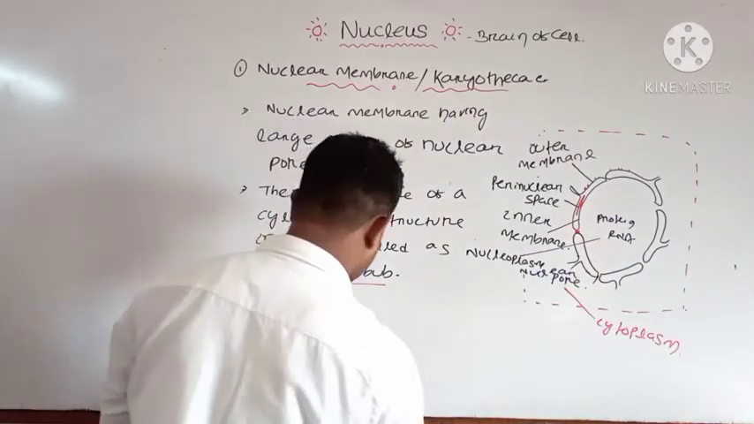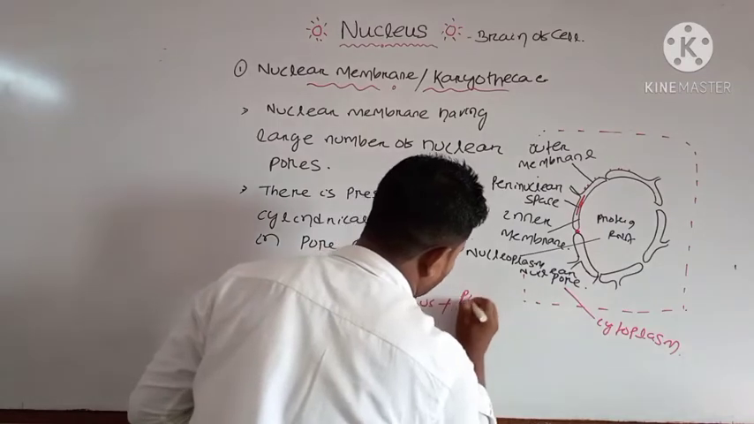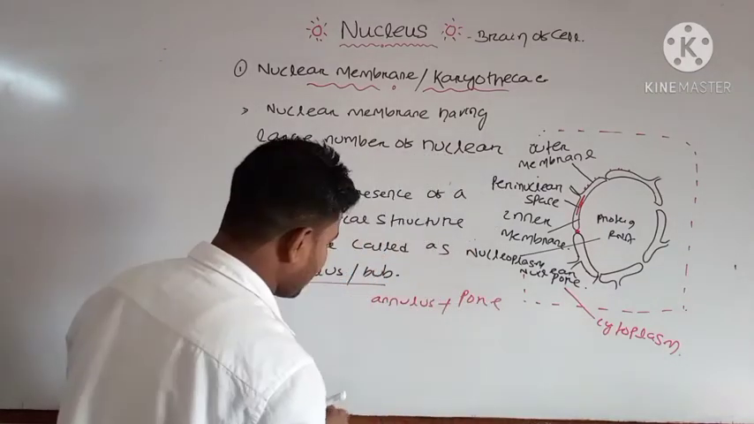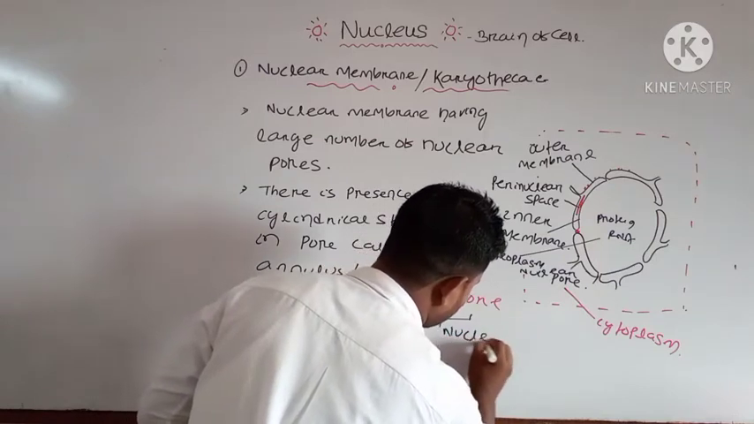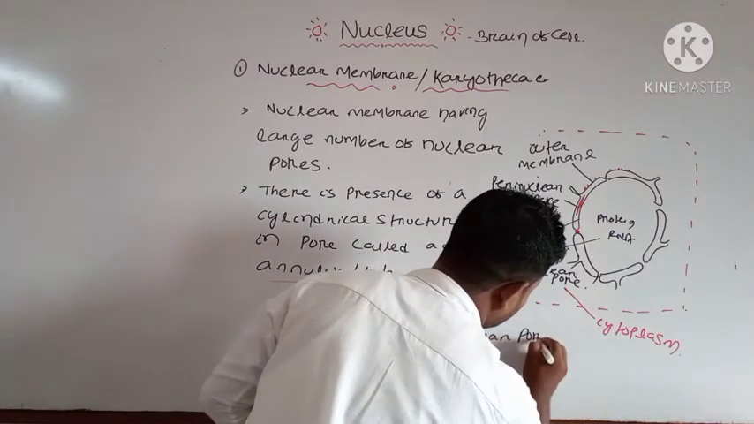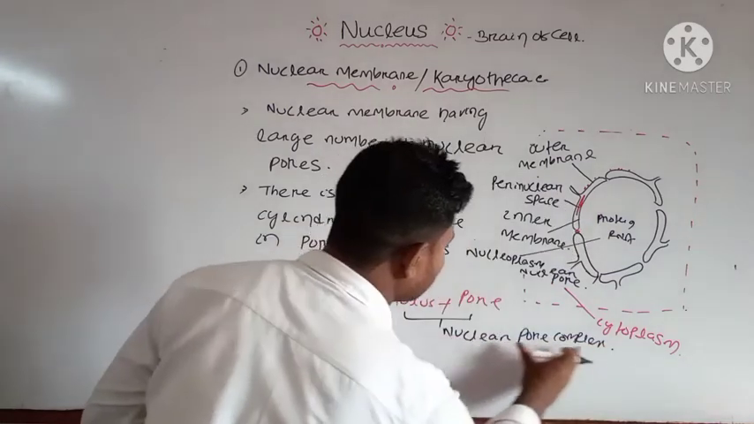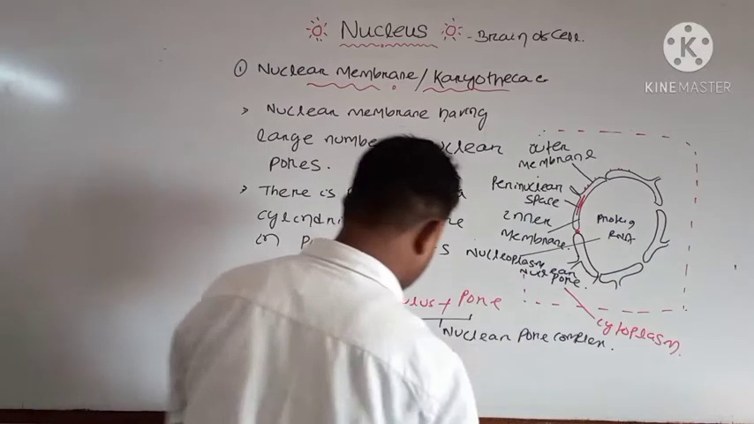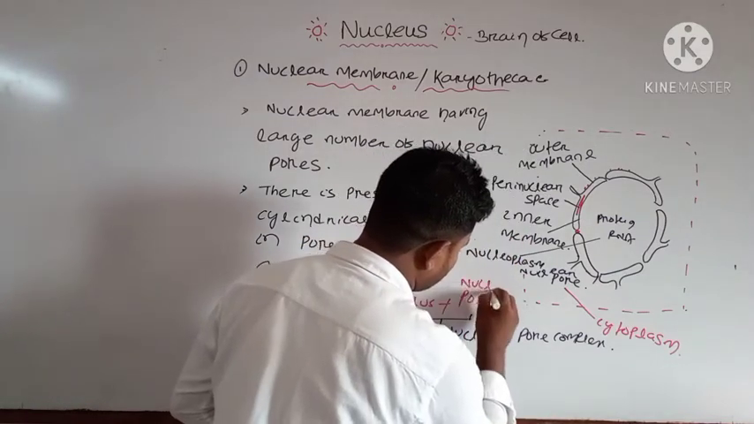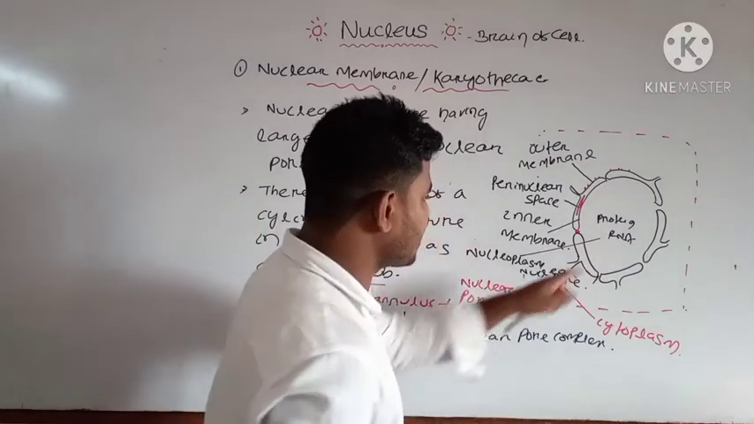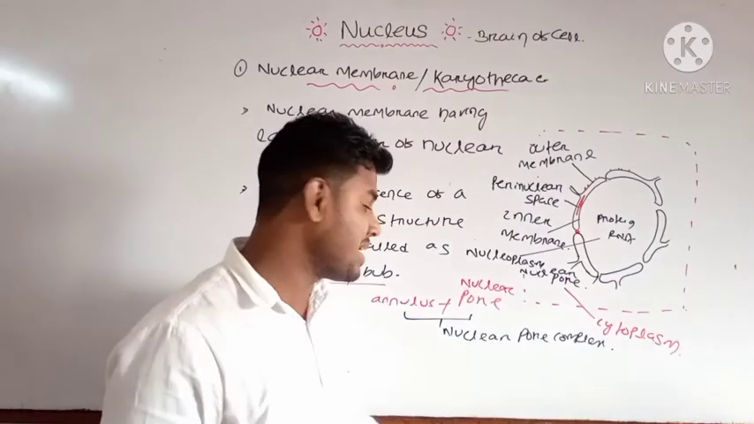Along with the annulus plus pore, they form which structure? They form the nuclear pore complex. Annulus and pore, they form the nuclear pore complex, and this is the nuclear pore. We can write that one. Not pore, this is nuclear pore. This annulus or this nuclear pore complex, it is an 8-fold symmetric structure.